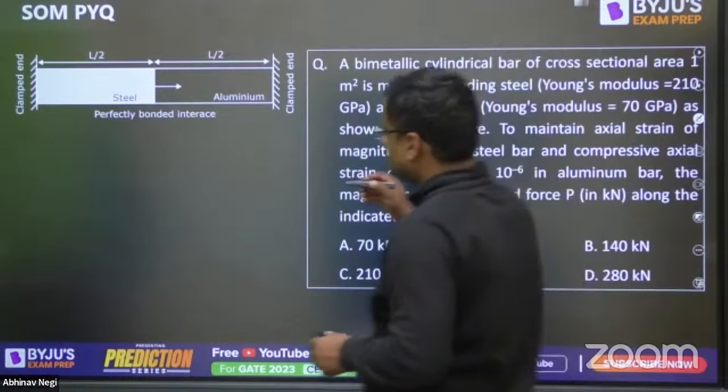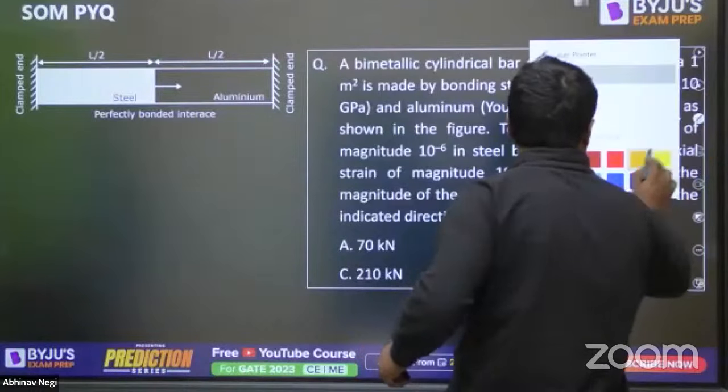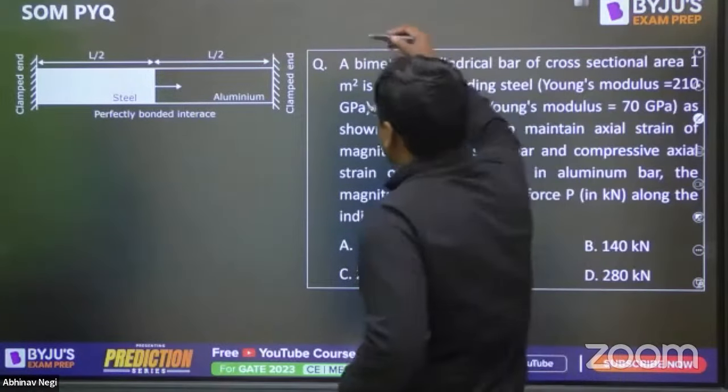Okay, so this is question number 1. We'll be writing the question numbers. Suppose I will stop in question number 2 or 3, then Dheeraj sir will be taking from 4th.